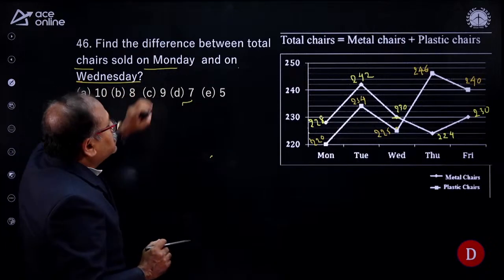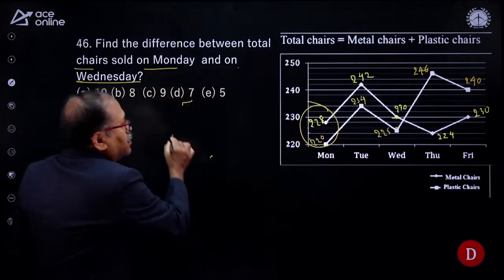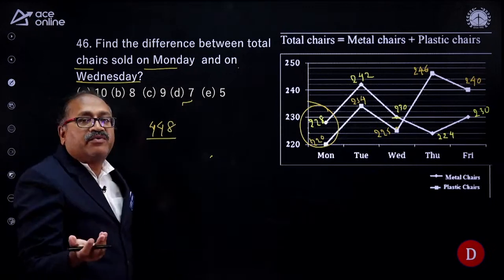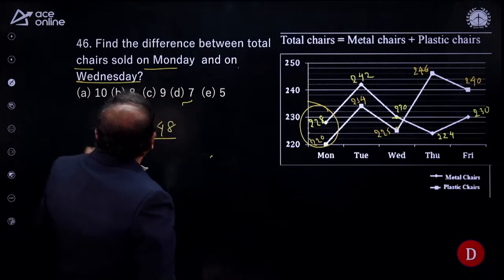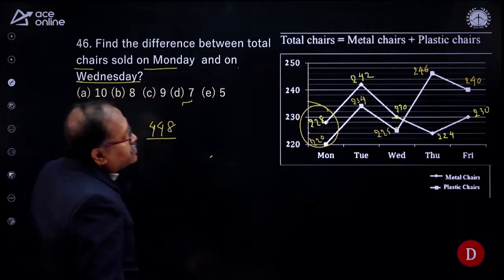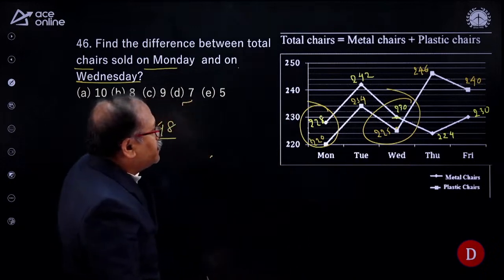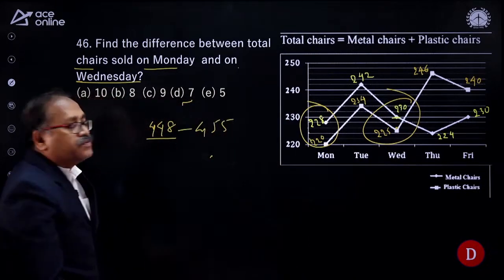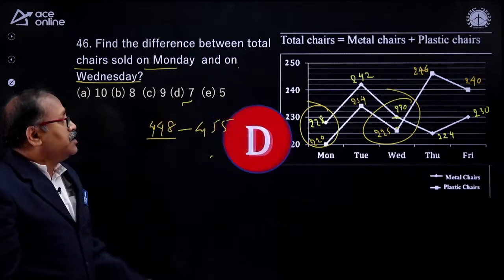So what I notice is on Monday, here I already purposefully placed the number, that is 448, because sometimes when you are watching on the mobile, it is difficult to notice the numbers here. And the next one is on Wednesday. So what is on Wednesday? These two figures, that is 455. What is the difference between these two? 7 is the difference. You have rightly answered. Option D is your answer.